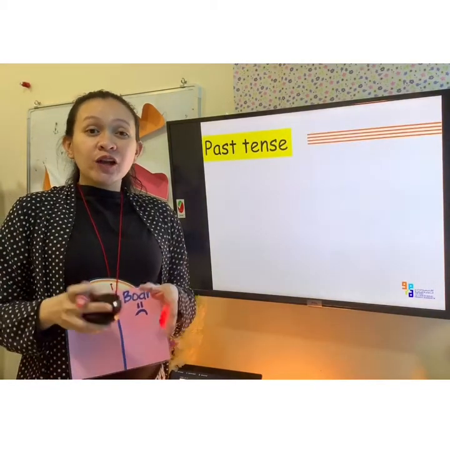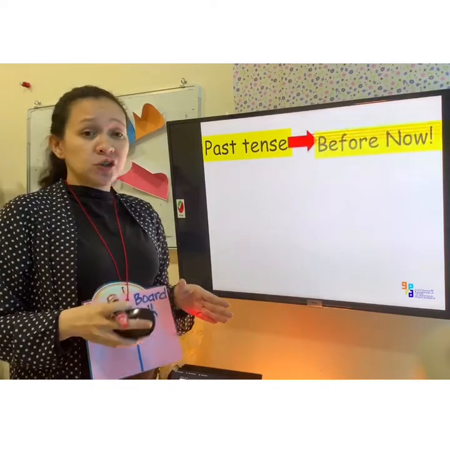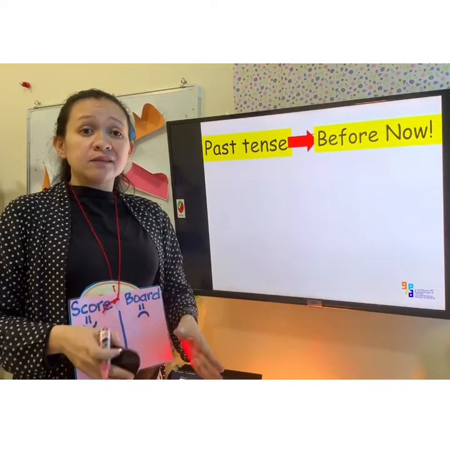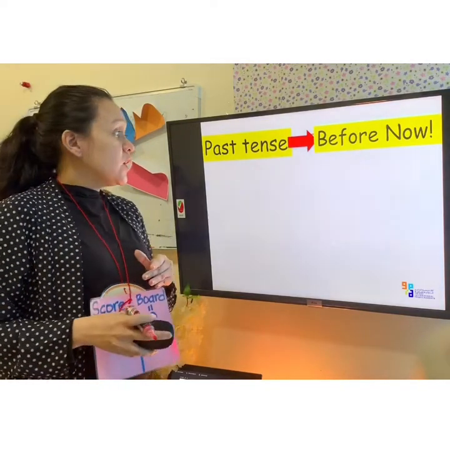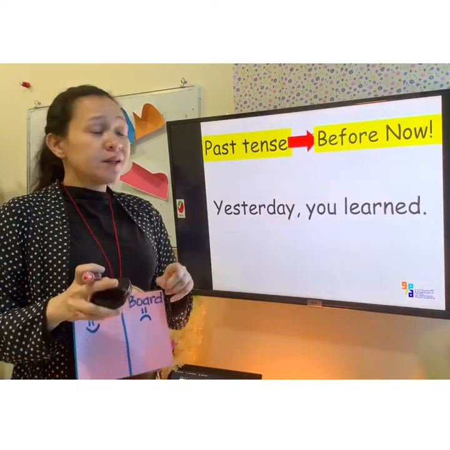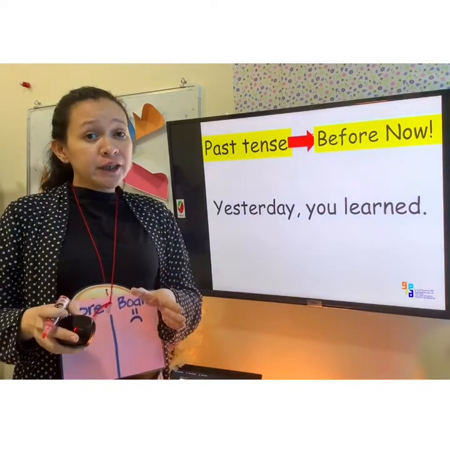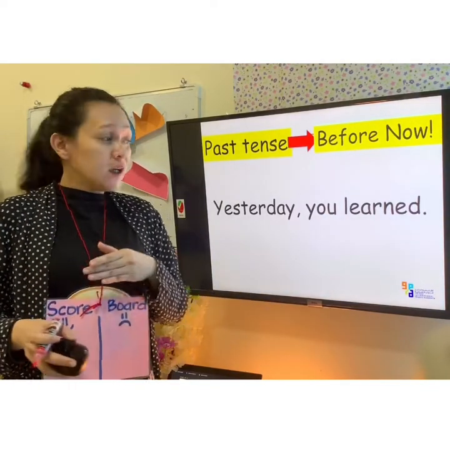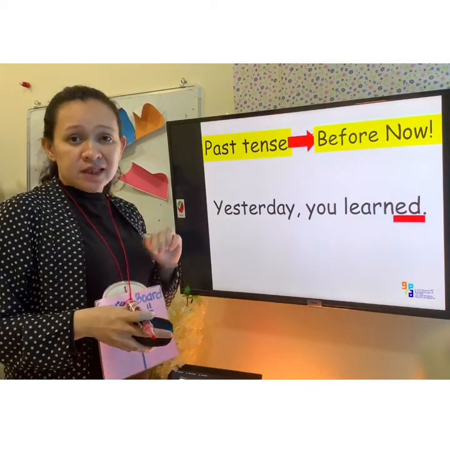Now, verbs also can be written in the past tense form. And these words describe what happened already. So it's done already. I have here an example: yesterday, you learned. So the learning happened already. We added here ED to make it in the past tense.